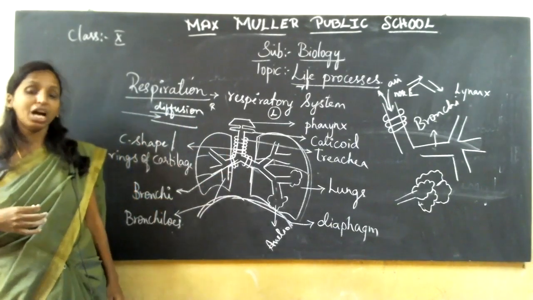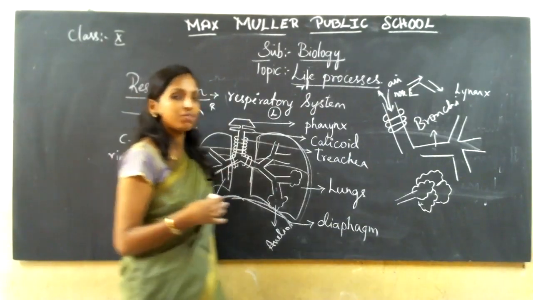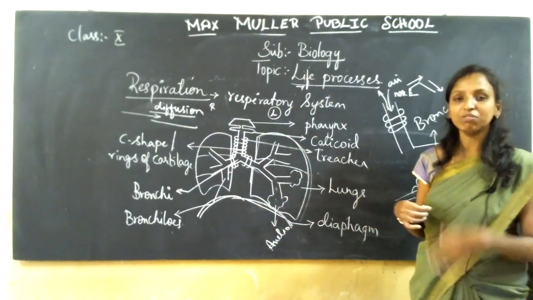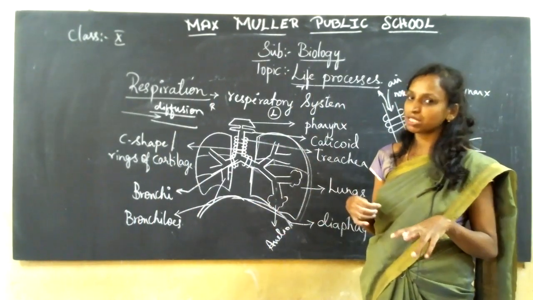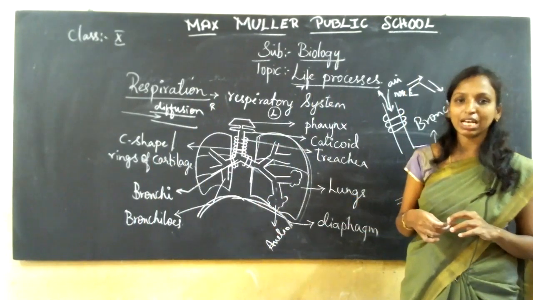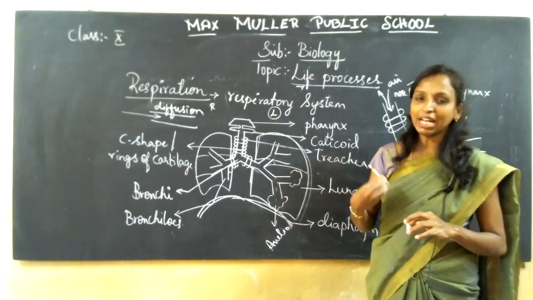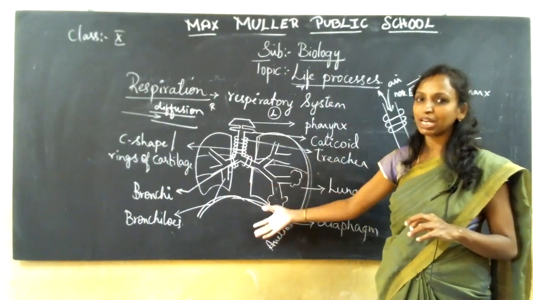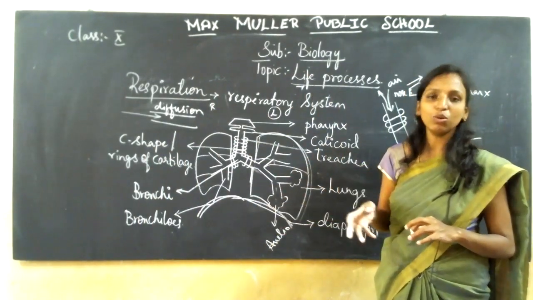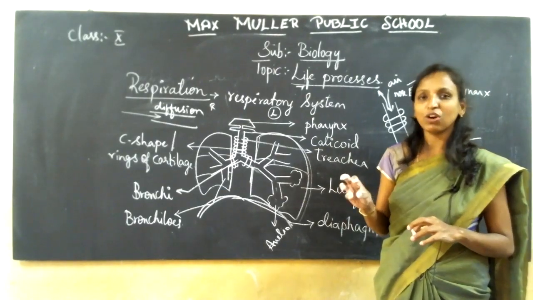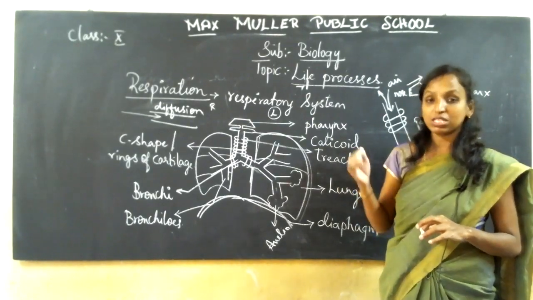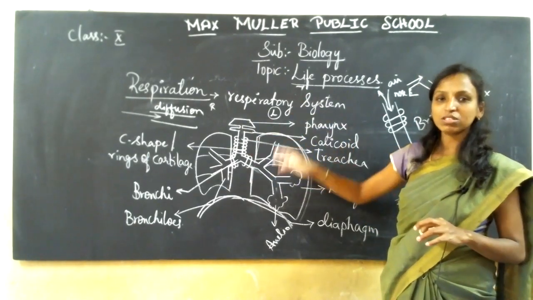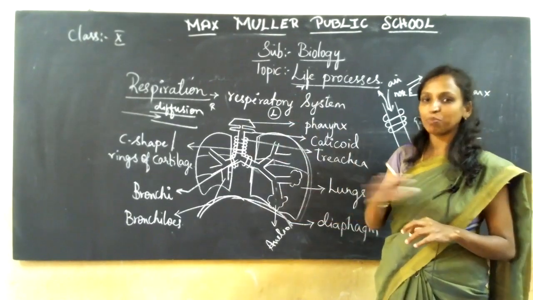Now, how does the process of respiration take place in aquatic organisms? Aquatic organisms breathe faster compared to terrestrial organisms. Why? Because aquatic organisms breathe through their gills and expel out. It is not completely the process of diffusion. It is not so complicated. They have a specific organ for respiration, that is the gills, but they don't have a trachea or lungs. All the complex processes are not taking place.